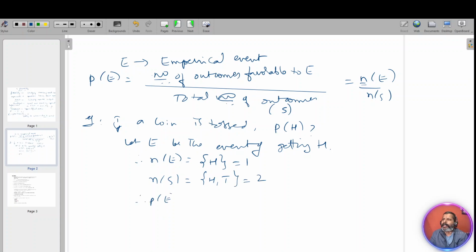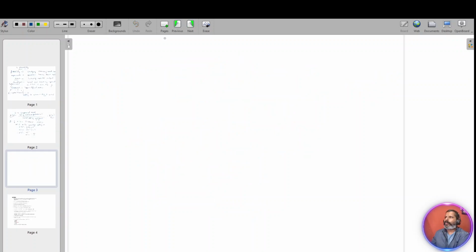Therefore, P of E equals N of E by N of S, that is 1 by 2. This is the probability of getting head when a coin is tossed. So this is the formula: probability of event E is equal to number of outcomes favorable to E by total number of outcomes. Okay. There are some rules we need to understand from the probability.